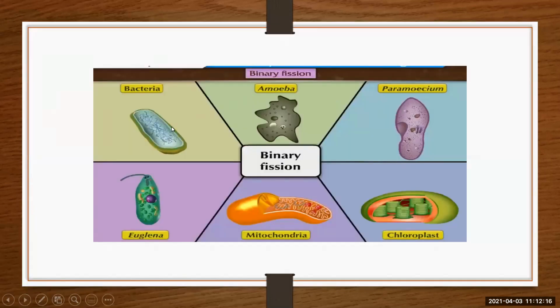Here, I have shown you the picture where binary fission is taking place. Bi means two. So when the organism is divided into two in a simple way, they are just dividing into two.